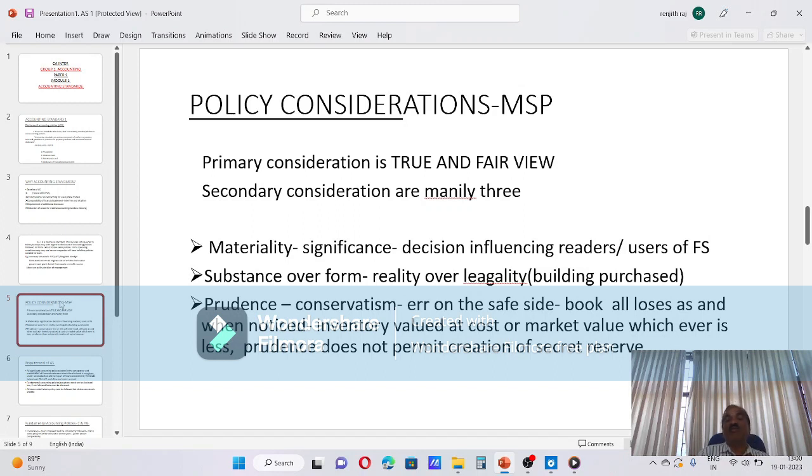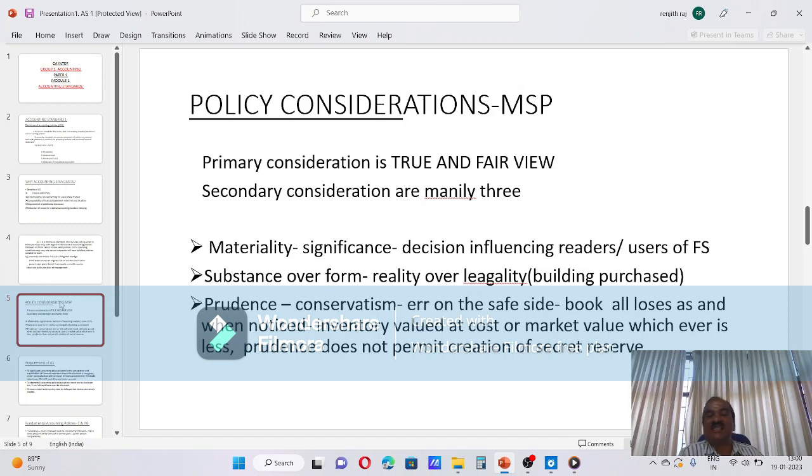Then, while selecting a policy, what are the considerations? The acronym is MSP. That will be Malabar Special Policy. If you remember MSP, policy consideration, you can write all the points.